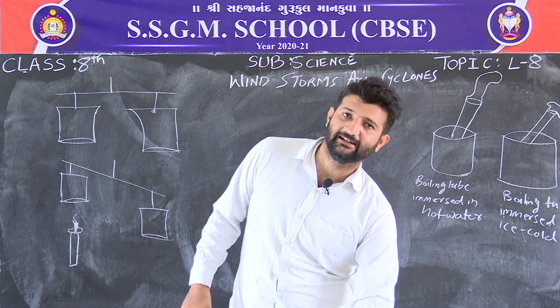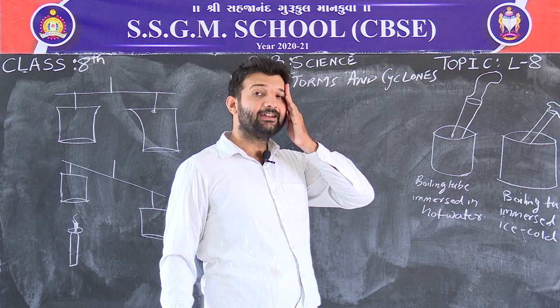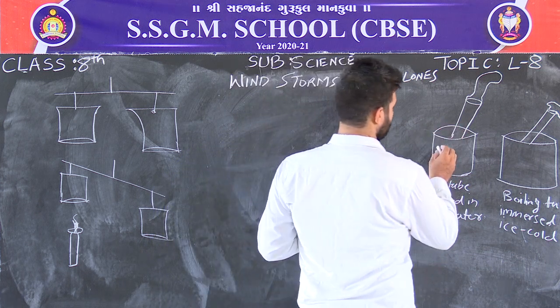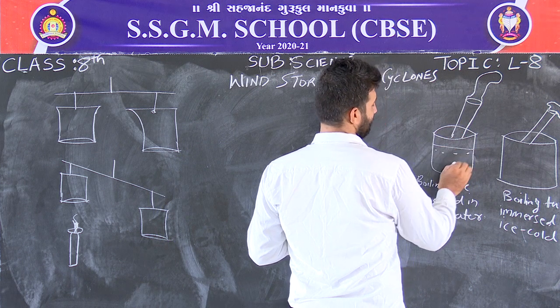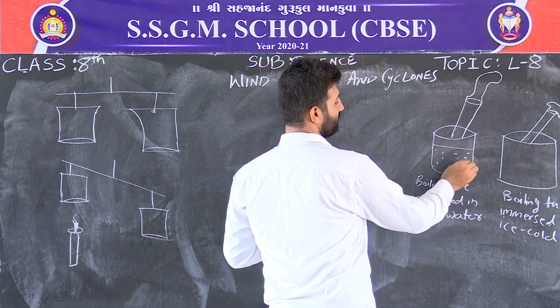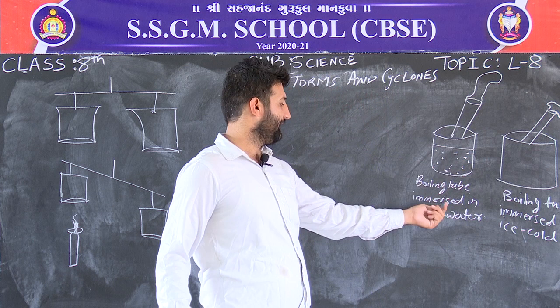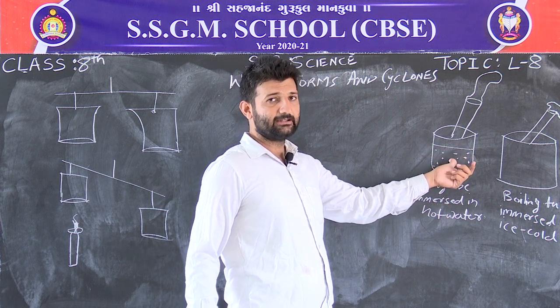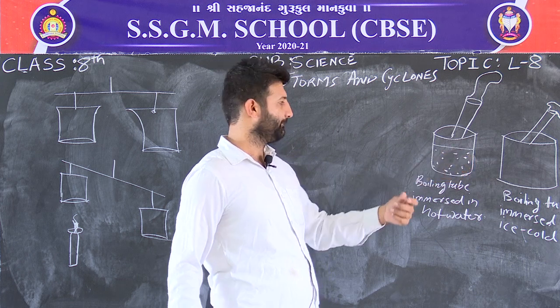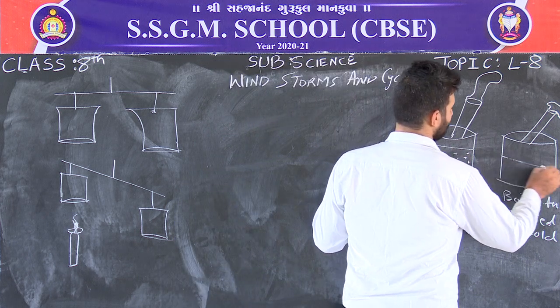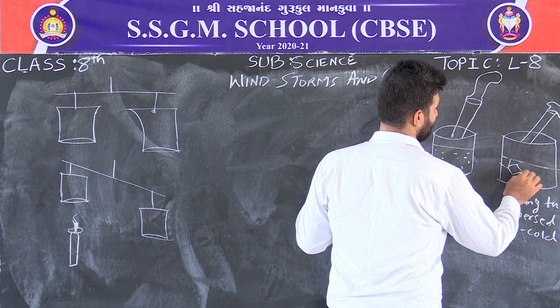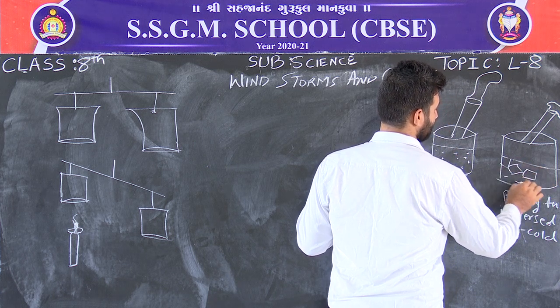In this activity they are asking us to take one boiling tube. This beaker contains hot water, and the boiling tube is immersed in hot water. In the other beaker you have to take water that is ice cooled, with maybe some ice also present and cold water.